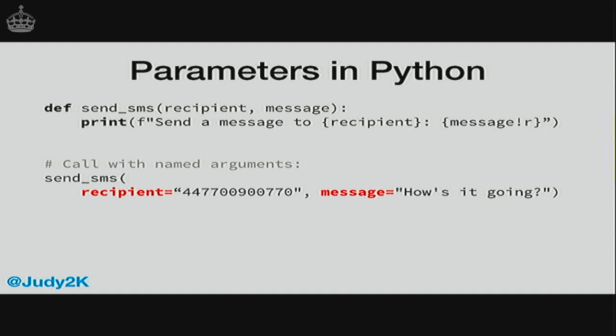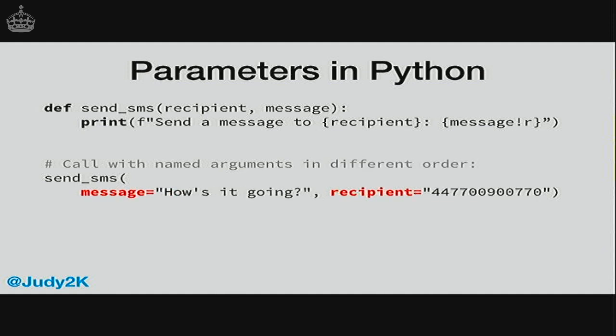It's a little bit more verbose. So we're passing both parameters in by name. And this has the side effect that the order is no longer important because we're explicitly naming the arguments that we're passing in. So we can pass them in reverse order, which may or may not be confusing depending on the function definition that you're calling.